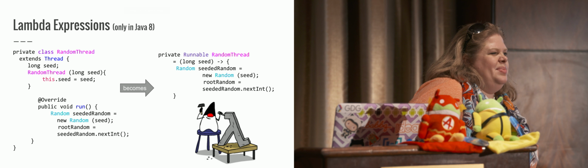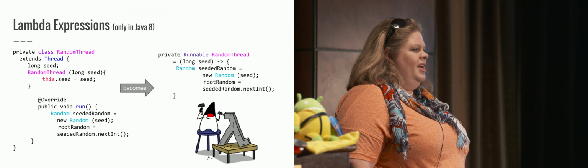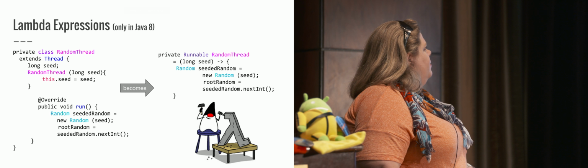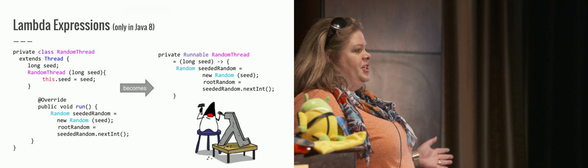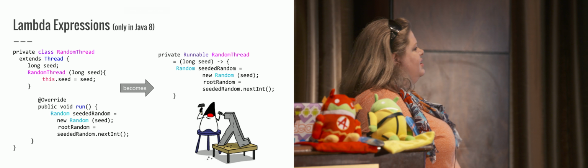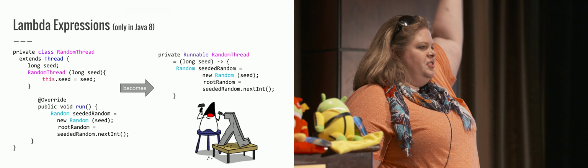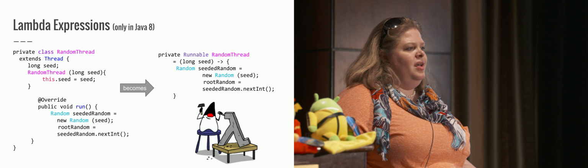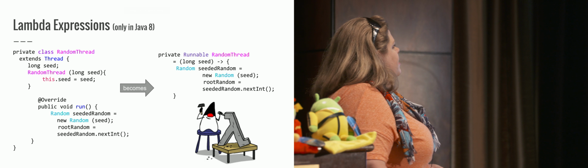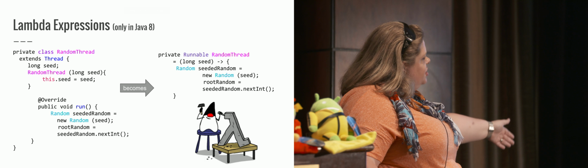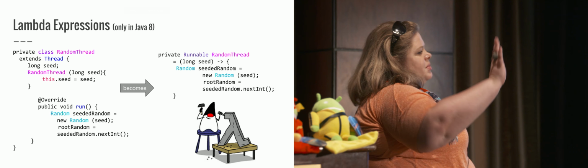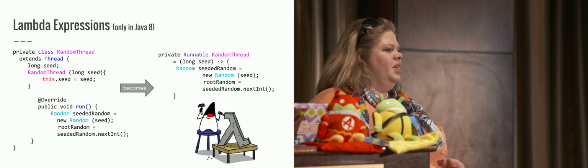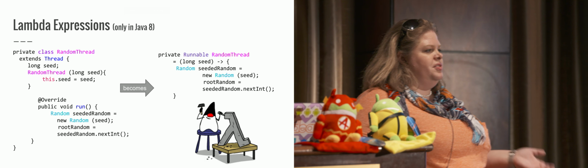So let's talk a little bit about some new stuff that happened in Java 8. I just want to touch on this and how it actually affects threading. So now we have what are called Lambda expressions. That early example where I was talking about that seeded random takes all this code to write, and that's not even talking about initialization. Initialization actually remains the same between Java 7 and Java 8. But now I can take all of that information and just make it a Lambda expression, which you see on the far right. So that has substantially decreased the amount of code, in some cases you might call it boilerplate, that I actually have to write.